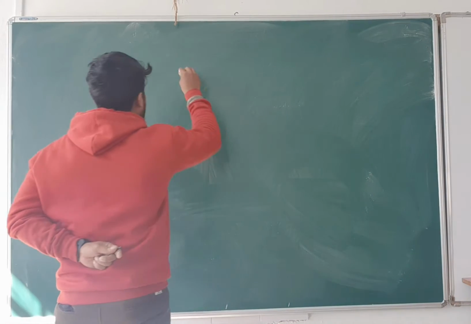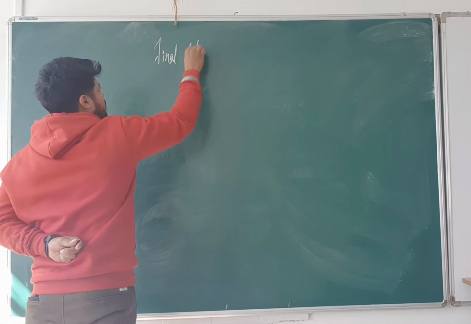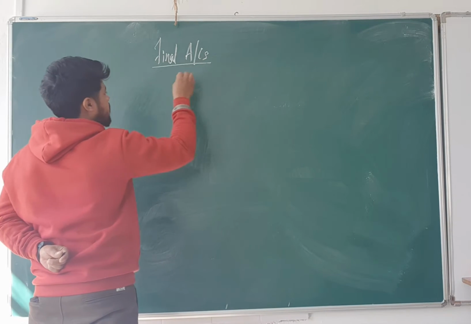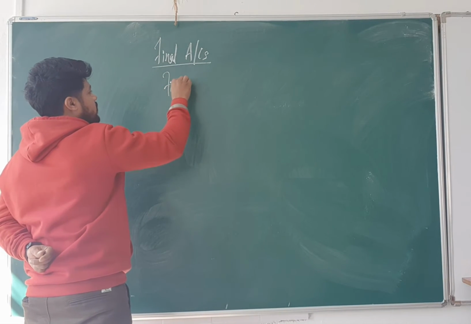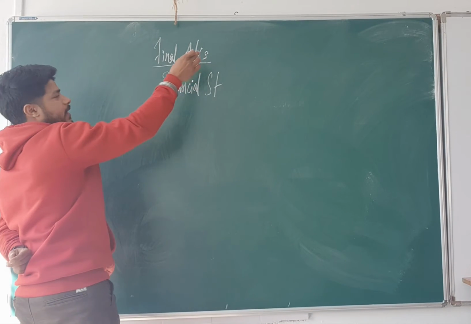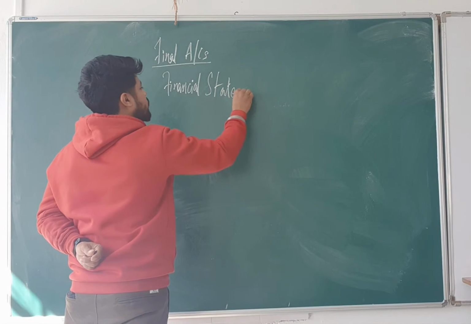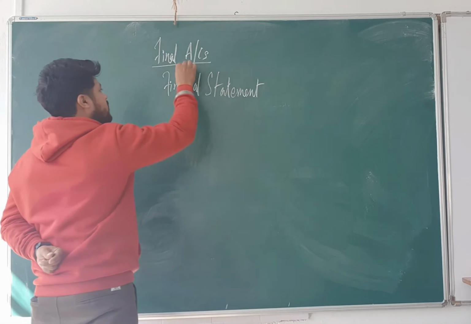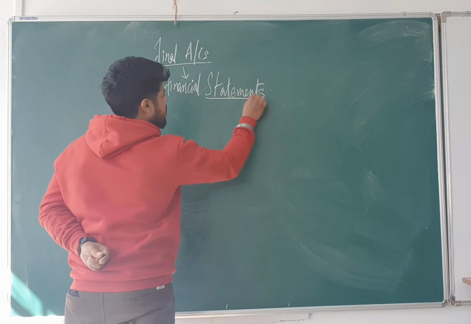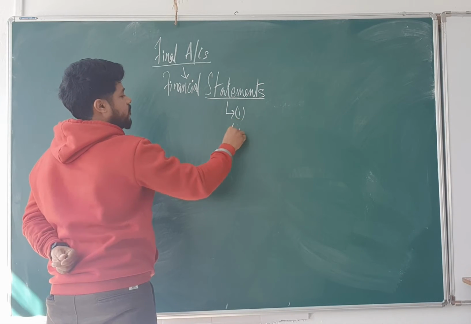Topic, they said final accounts. They use the word final accounts. It is also known as financial statements. In the book, you will see final accounts as the name of the topic. But usually, what we prepare under final accounts is financial statements. What are these statements? We have three types.